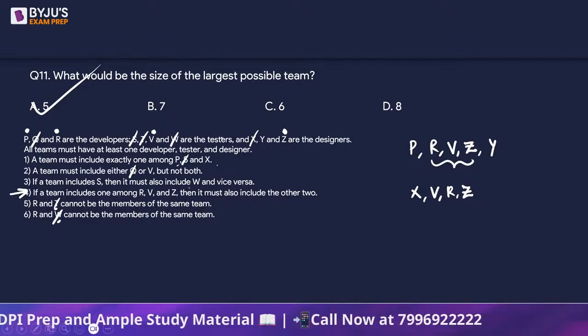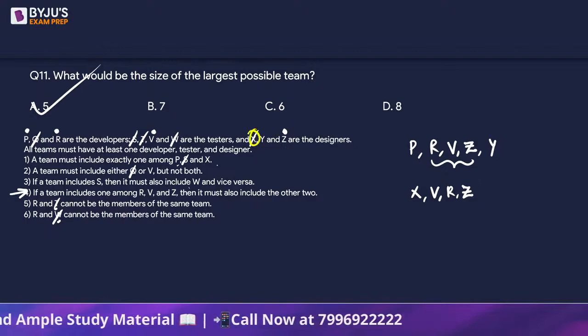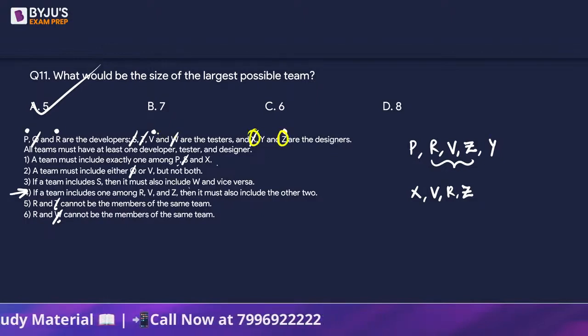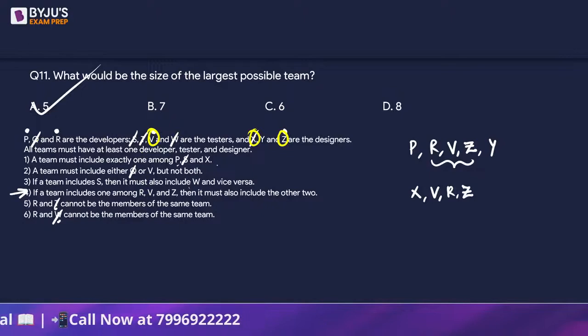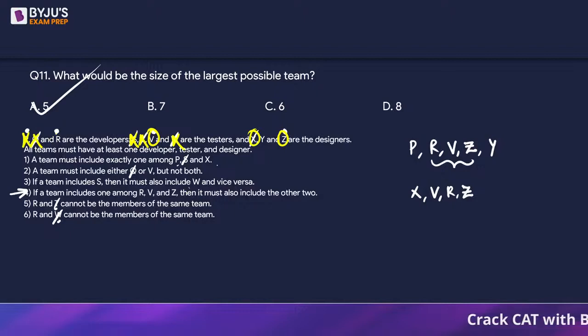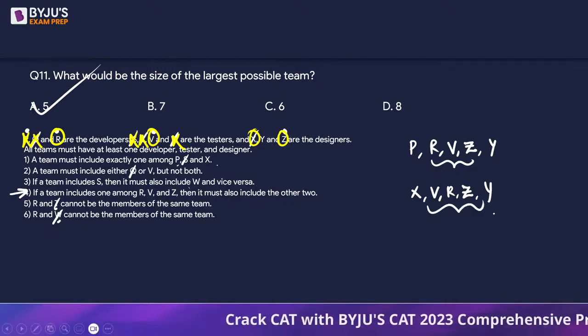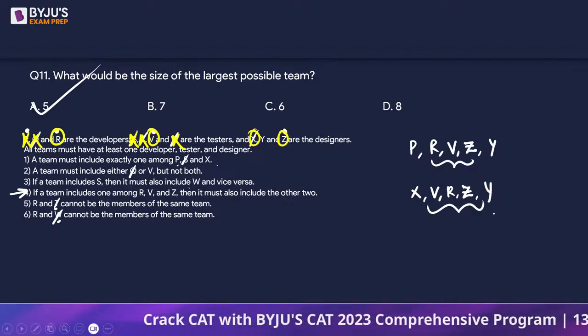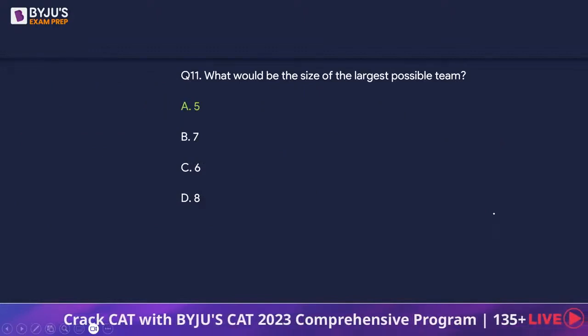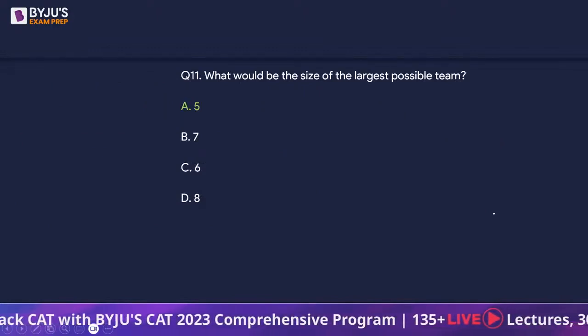So we have X, we have Z, we have V. We can't take a Q, we can't take a P, we can't take an S. Since R is there, we can't take a T, we can't take a W. R is taken. So we can have a Y. Again, 5 members. So we can make a maximum team of only 5 people.